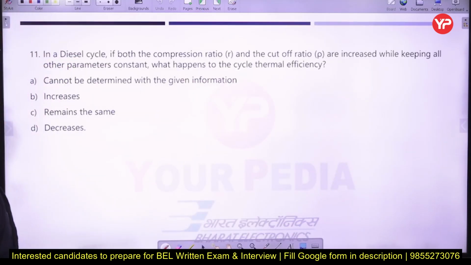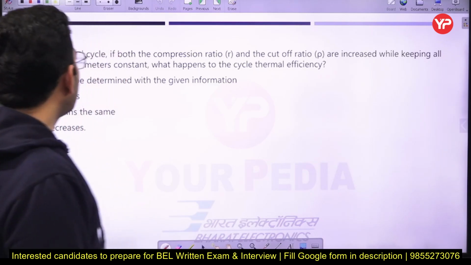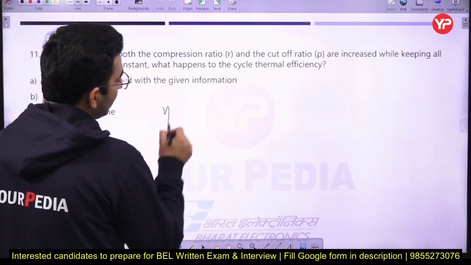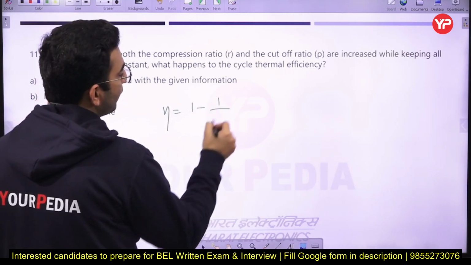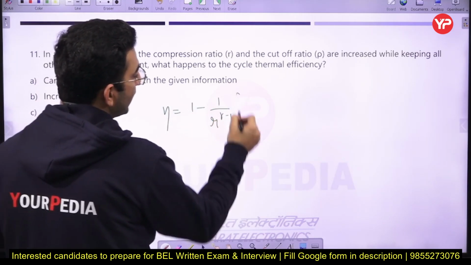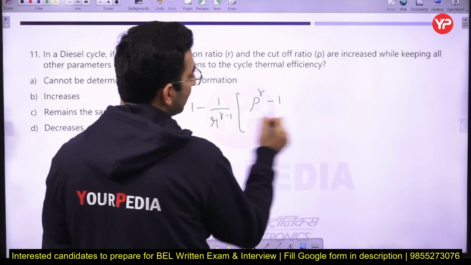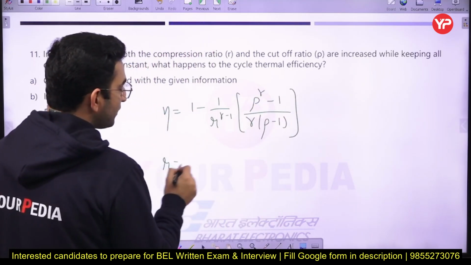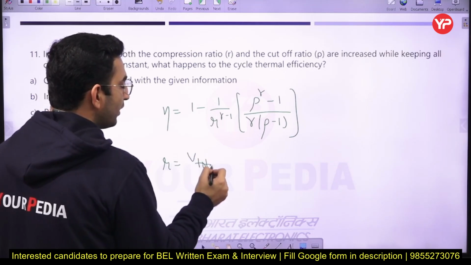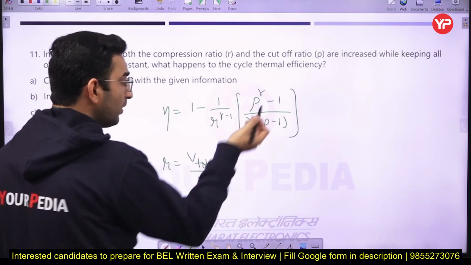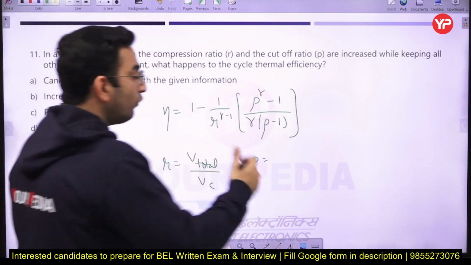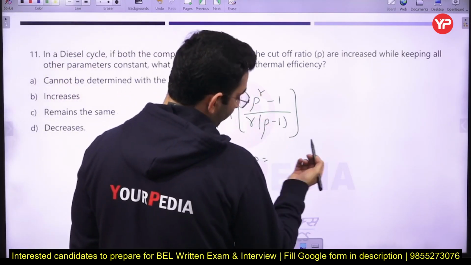The next question is, in a diesel cycle, if both the compression ratio and the cutoff ratio are increased while keeping all the other parameters constant, what happens to the cycle thermal efficiency? In the case of a diesel cycle, the efficiency can be calculated by this particular relation, where r is known as the compression ratio, which is basically the total volume divided by the clearance volume, and correspondingly rho is defined as the cutoff ratio, that is, volume before expansion.